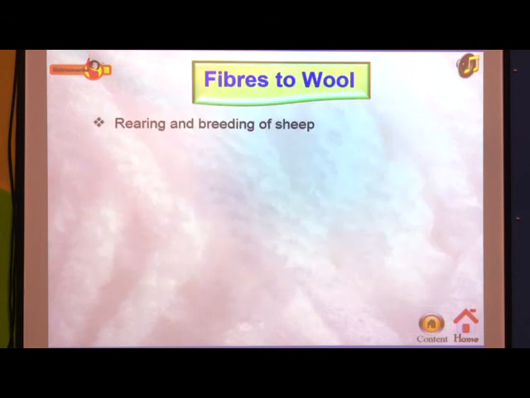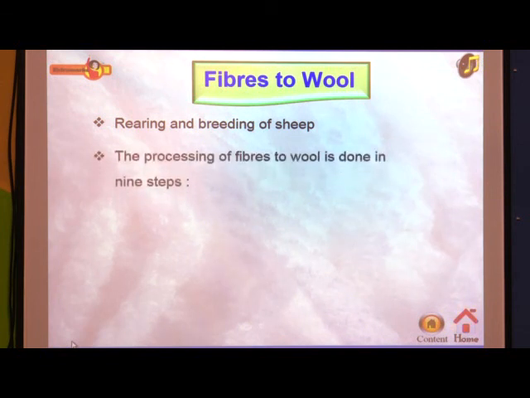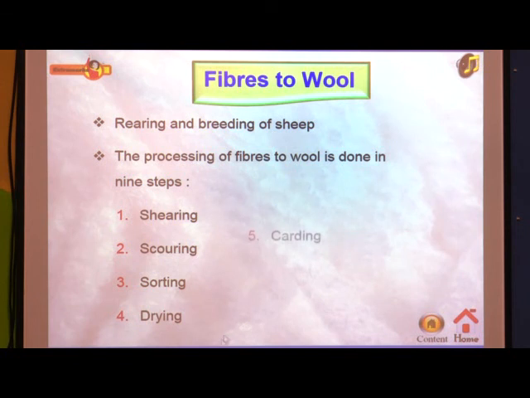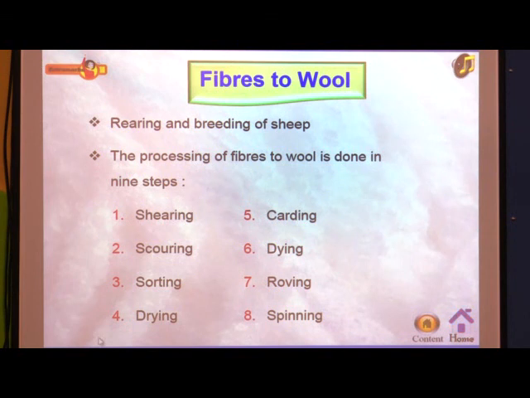Let us now study and understand the processing of fiber to wool. It involves 9 steps, which are shearing, scouring, sorting, drying, carding, dyeing, roving, spinning and weaving. So the next point is fibers to wool. How do we obtain wool in industries? Here it is given: the process of wool making, or the process of obtaining wool.